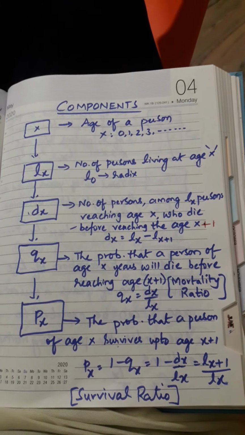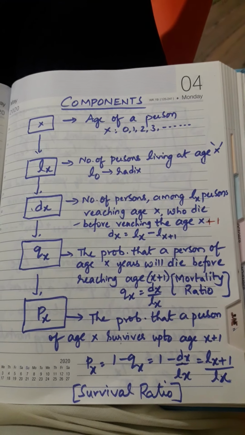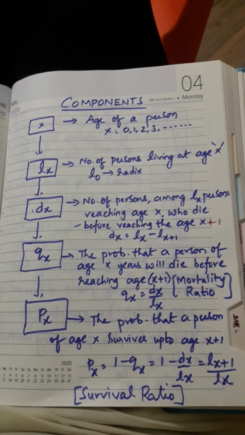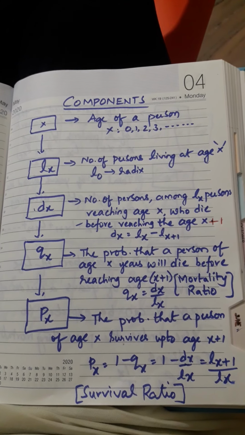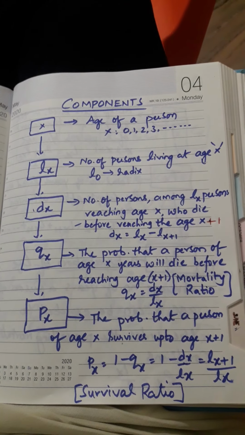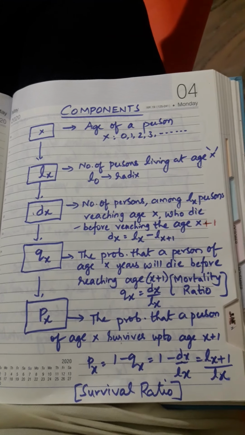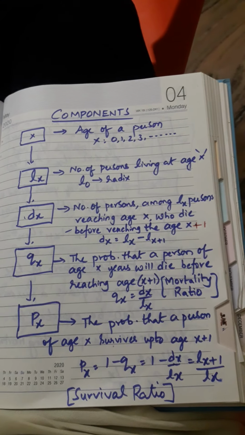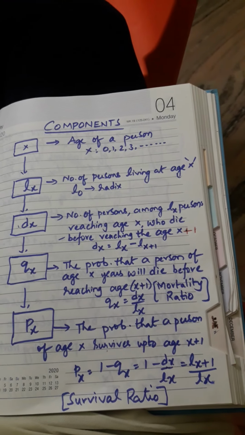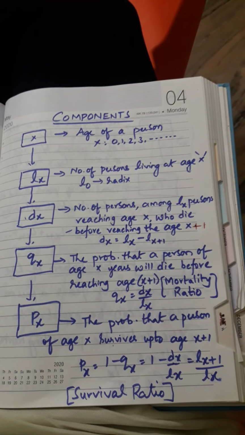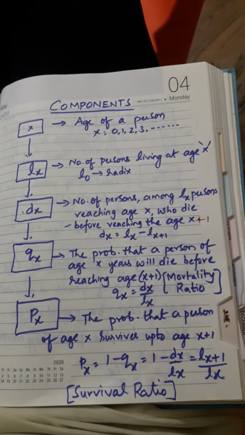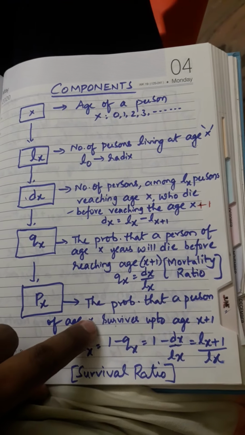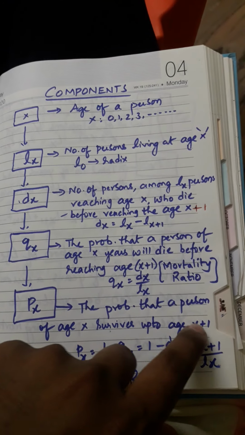And then when you are observing death, obviously the survival also should be observed. I mentioned earlier, a life table describes both mortality as well as survival. Remember this point. So mortality we have seen, death we have seen. At the same time, we also have to see the probability of surviving till reaching the third year. That is taken as px, the probability that a person of age x survives up to age x plus 1.